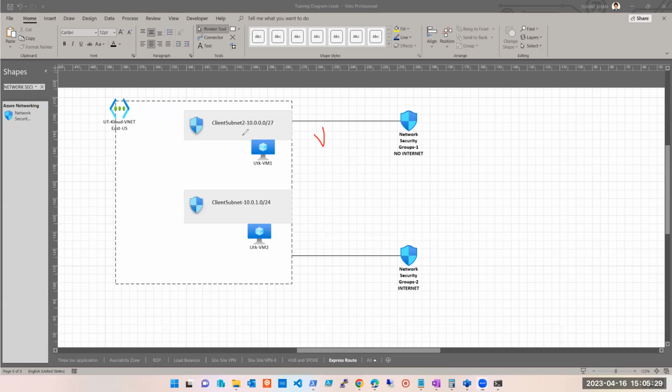Okay, so this network security group says inbound traffic is allowed and outbound traffic is allowed, right? This one says outbound traffic is allowed, but inbound is not allowed. The first one is inbound in both cases. Is it clear till here? Inbound is allowed, outbound is allowed; here, inbound is not allowed, outbound is allowed.